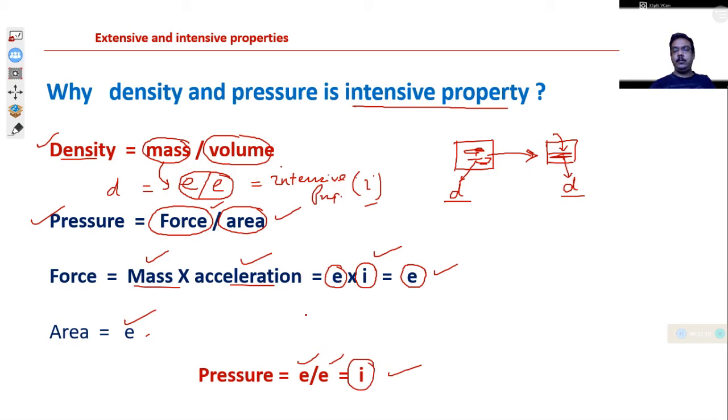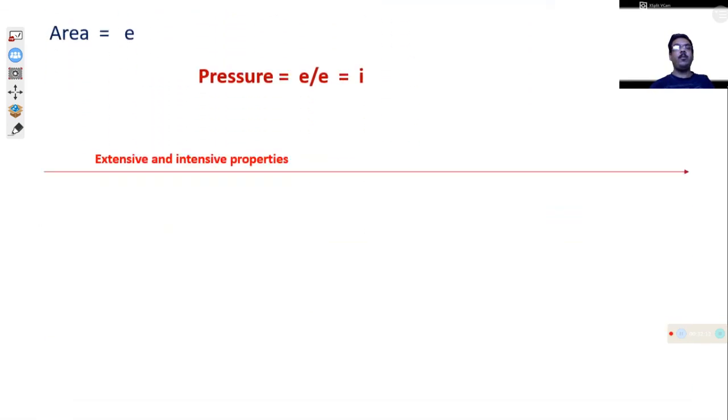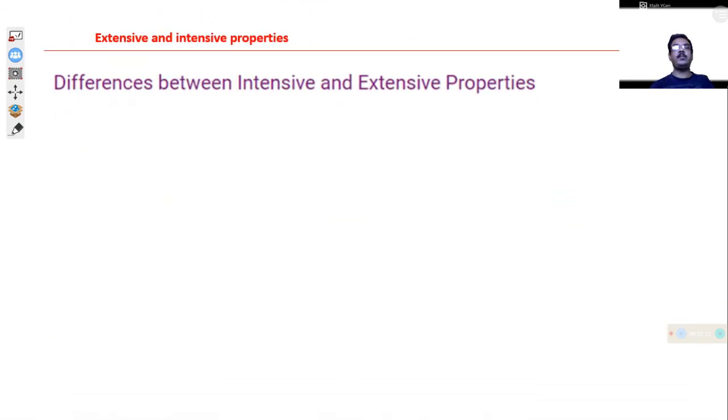Now we are going to discuss the basic differences between extensive and intensive properties. The differences between the extensive and intensive properties you can already gather from our previous discussion.